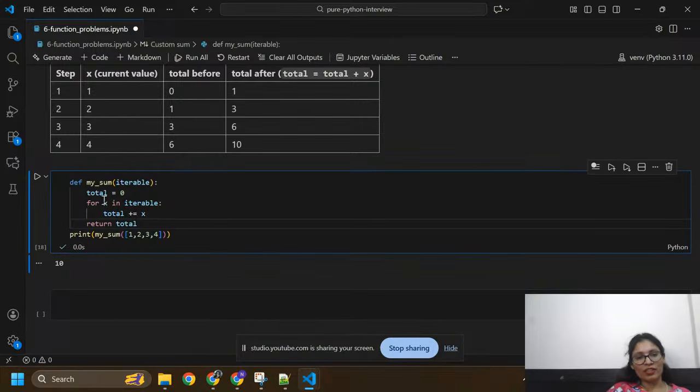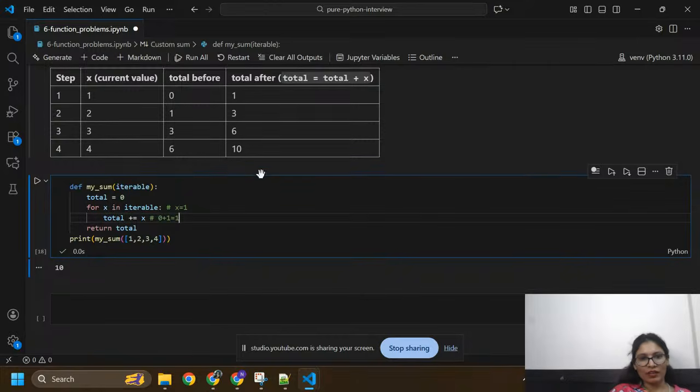Initially we have total equals 0. Now I am going to take them one by one. With x equals 1, before that total is 0. Now I am going to add 1 to total, so it will become 1.